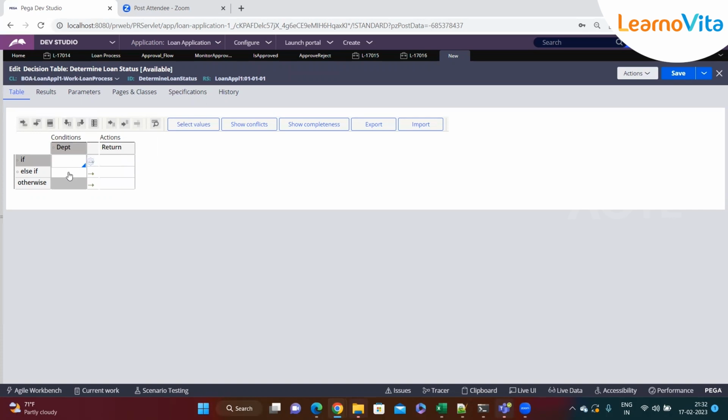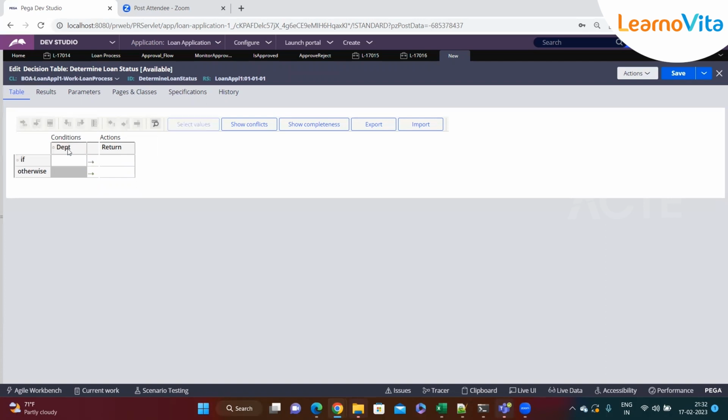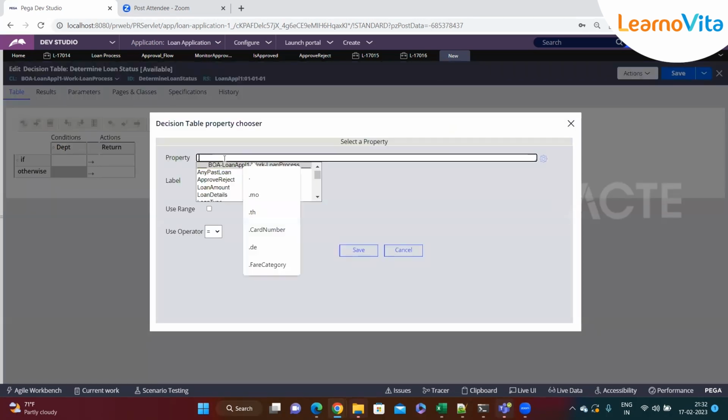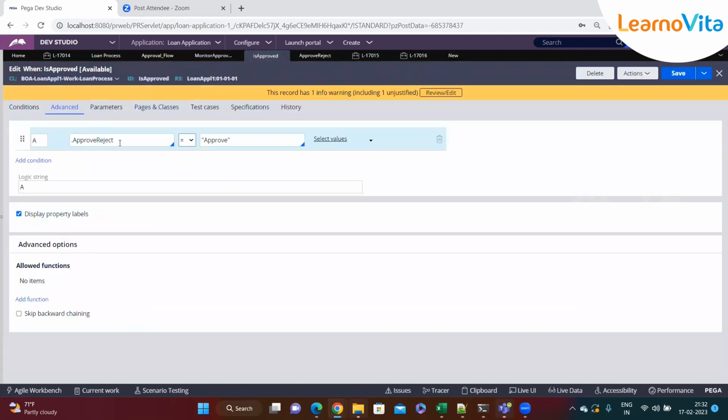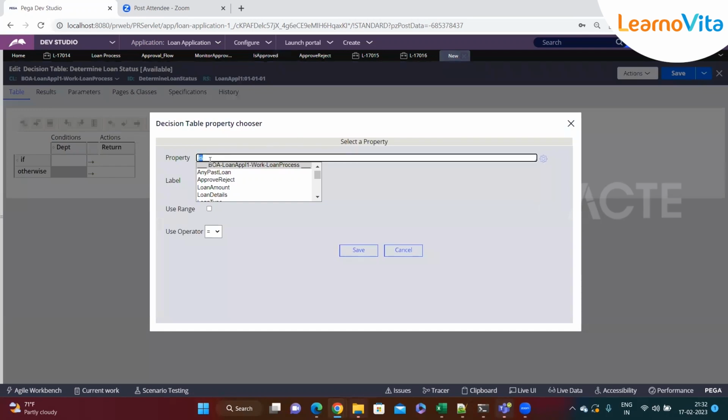So now we'll follow the same process, the same thing that we have seen. Let's say here, I just want the property name, so I'll copy it from this when rule.